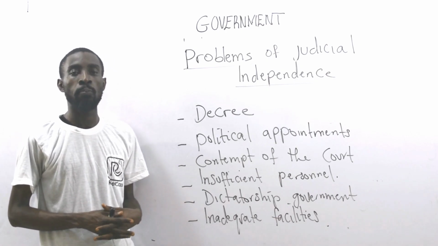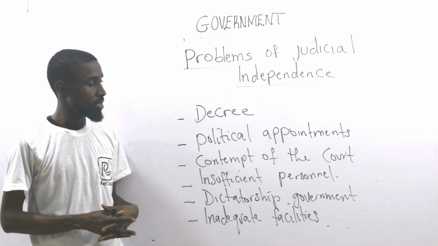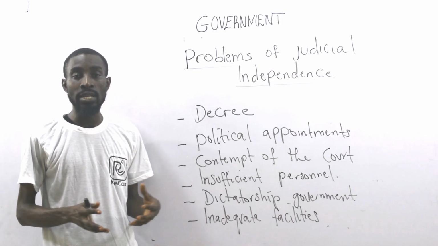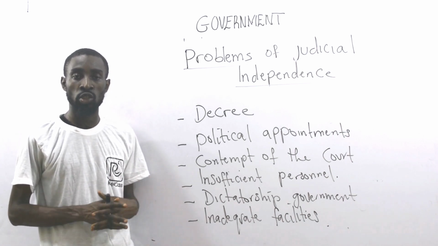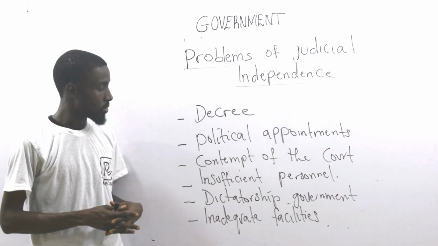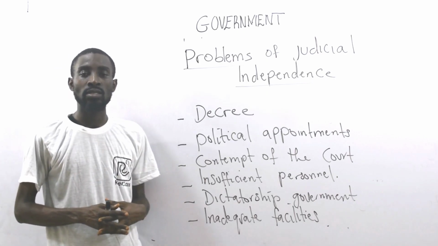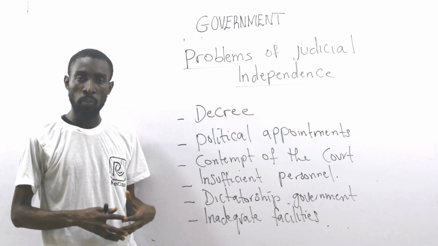Military government, the moment they take over power, the first thing they do is to suspend the normal constitution for what they call decree or military harsh laws. Military government does not rule by constitution, they rule by decree.